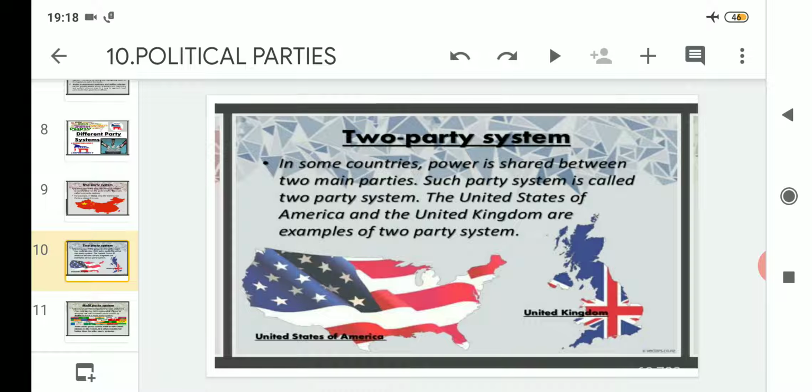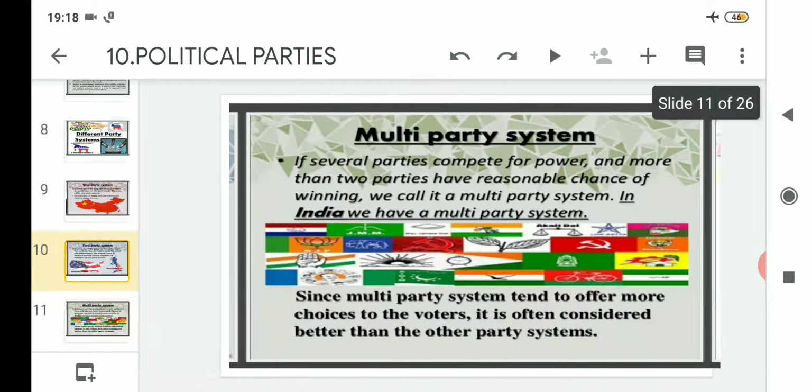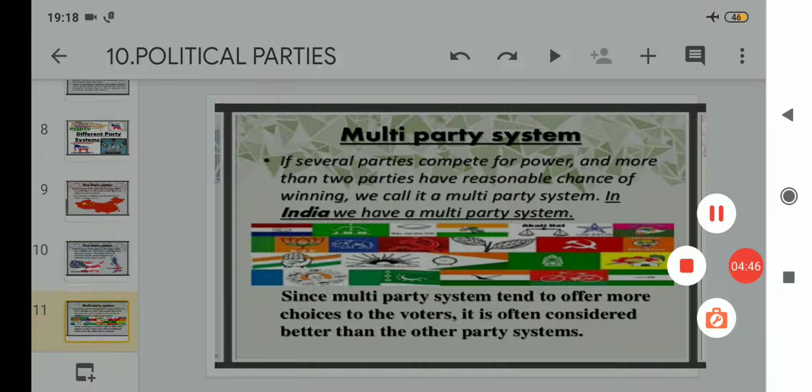In the United States of America, there are two parties: the Republican Party and the Democratic Party. So people have the choice to choose from either the Democratic Party or the Republican Party. The countries which follow this two party system are the United States of America and the United Kingdom. Clear?